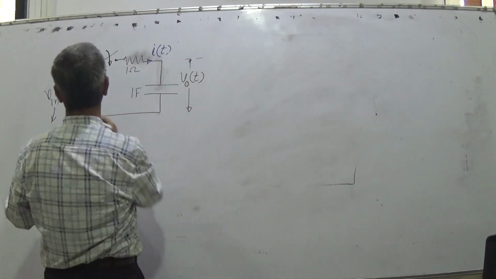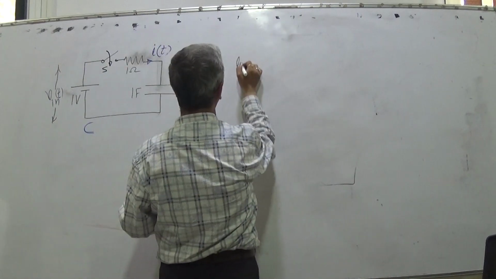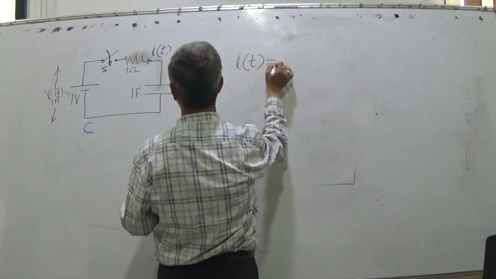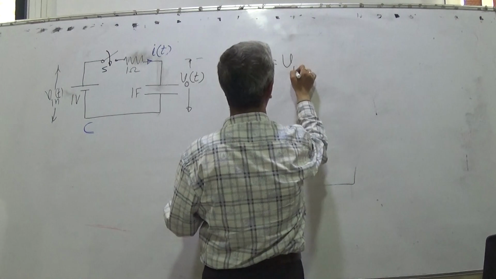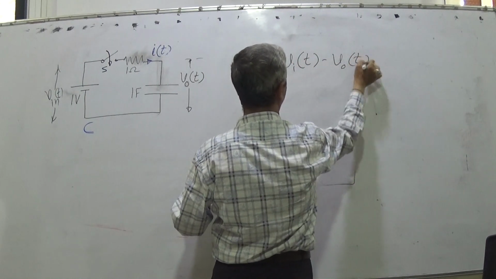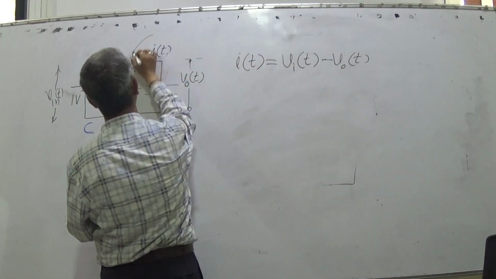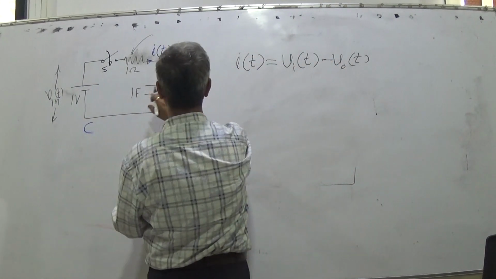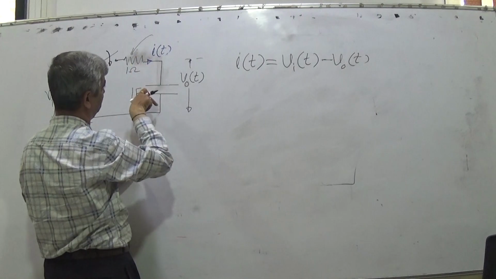So what is I(t)? I(t) is equal to Vin(t) minus Vo(t) upon R, as defined by the resistor. But for the capacitor, the same I(t) flows through the capacitor.